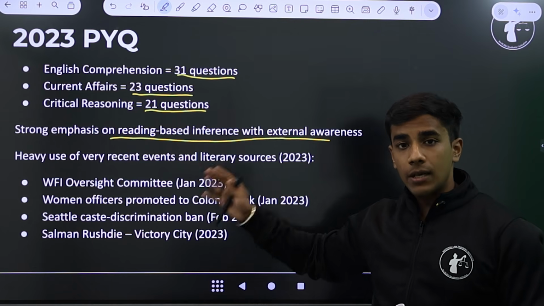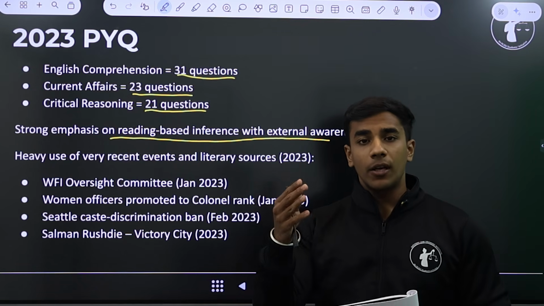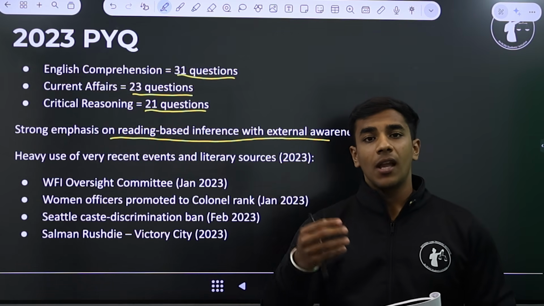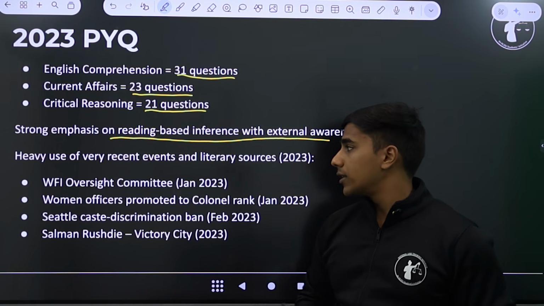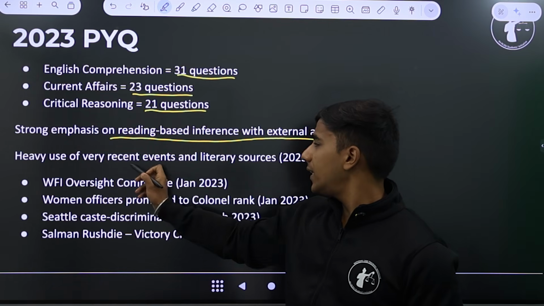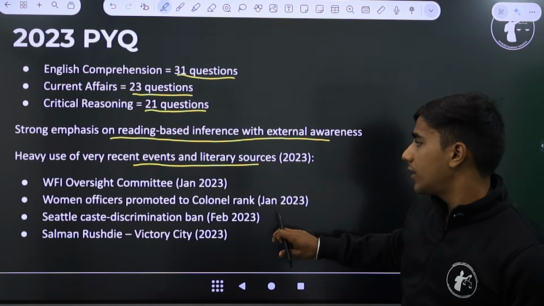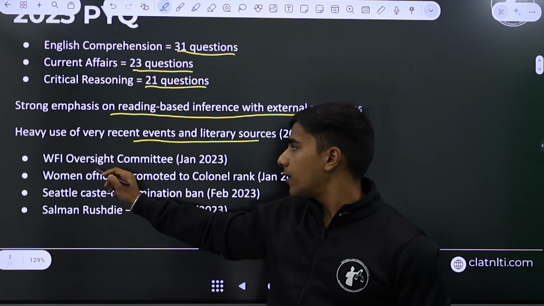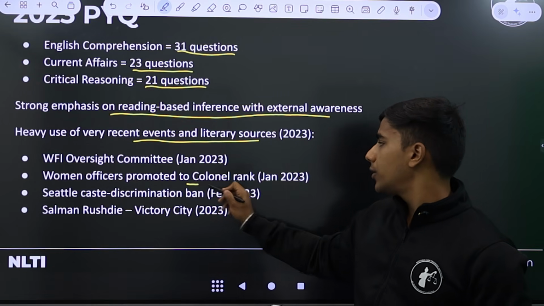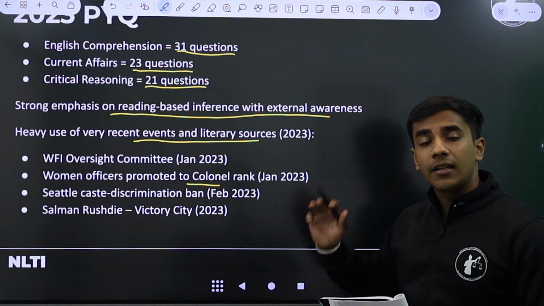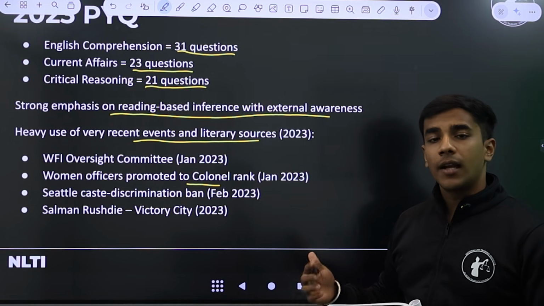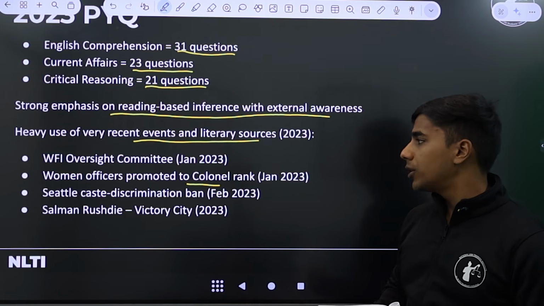So the paper was inference heavy. It meant that you had to analyze what the author was trying to say and what your understanding of the author's argument is. Heavy use of very recent events and literary sources. For example, there were questions on the WFI Oversight Committee, women officers promoted to colonel rank. This was something that recently happened in 2023, that now women were also allowed to be promoted to colonel rank.